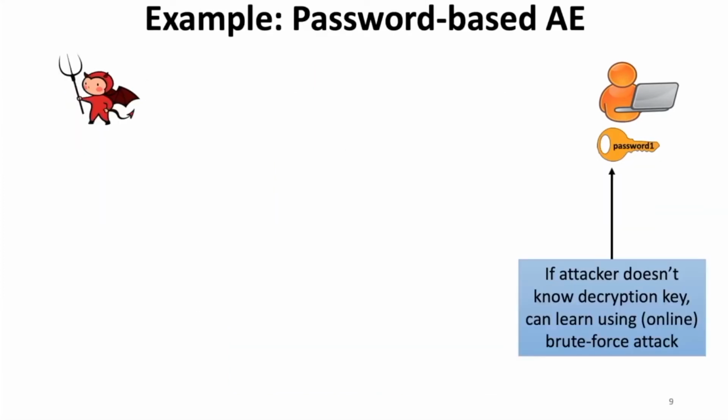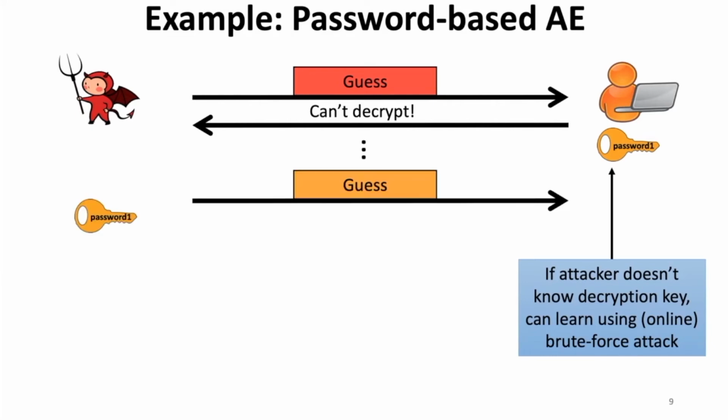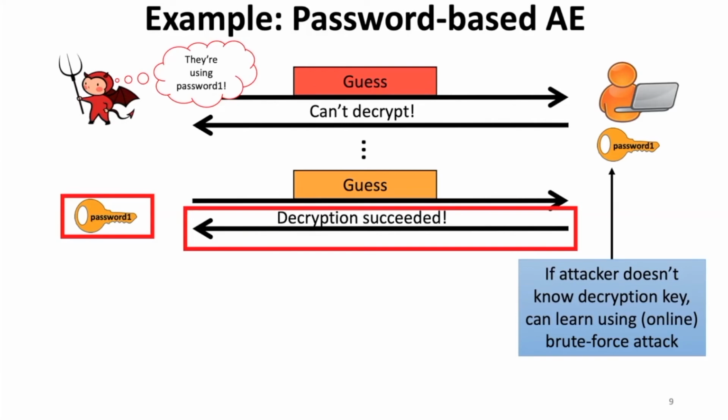If the adversary doesn't control the key used in decryption, one thing it could try to do is to learn information about the key itself. The classical example of this is a brute force attack on, for example, password-based authenticated encryption. If the receiver is decrypting ciphertext using a key that's easy to guess, and the receiver somehow lets the sender know whether decryption succeeded with its key, an attacker can try to encrypt a message with every possible password in popularity order and send them to the receiver. If the keys don't match, decryption will fail and the receiver will say, I can't decrypt this. But if the keys match, decryption will succeed and the attacker will know the receiver's password.